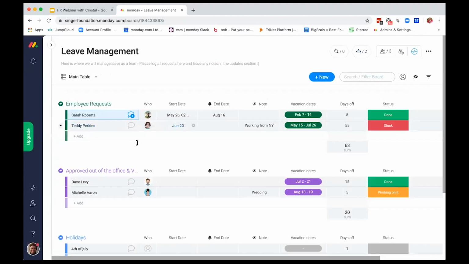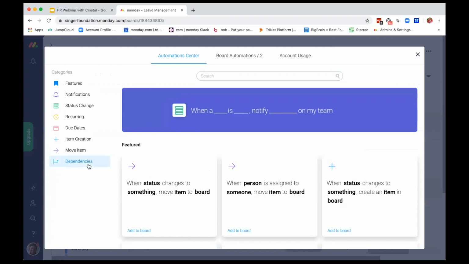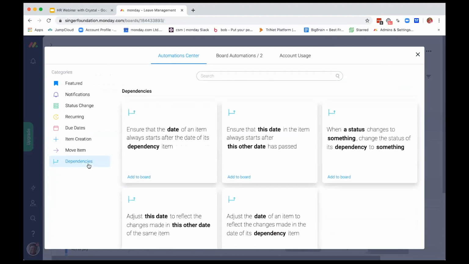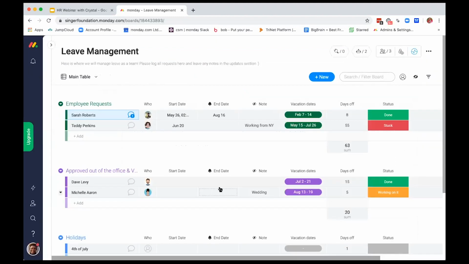Another cool thing that I didn't create here, guys, but I just want to make note of because we're getting a few questions about it, is that you can put in an approval process. So let's say I wanted to say who, and then I wanted to create a status here and then make another person down the line for that approval, what I can do is set up automations and dependencies. We can set up either date or status dependencies to say that when the status changes to something, it notifies the next person down the line, so that anytime one process relies on another person, we can make sure no one is out of the loop, and that the next person that's supposed to be in that approval will have the information to update properly.